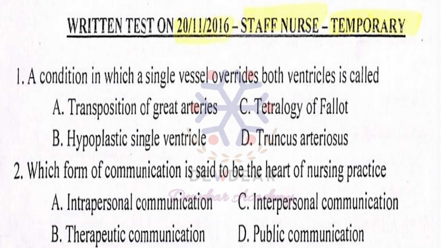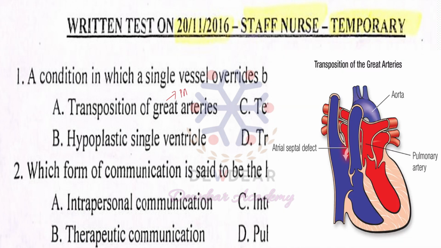So here we should know what is transposition of great arteries. Transposition of great arteries is a birth defect in which the two main arteries of the heart, that is pulmonary artery and aorta, are switched in position.